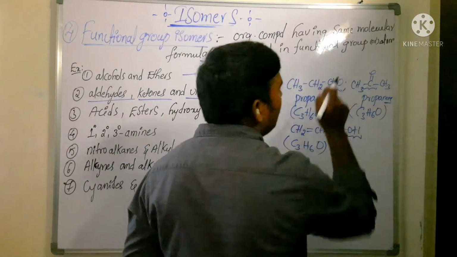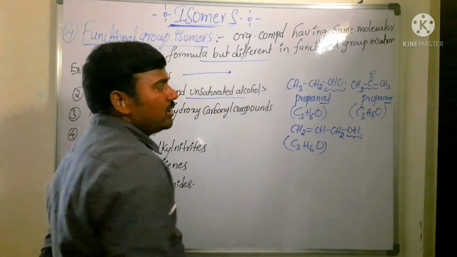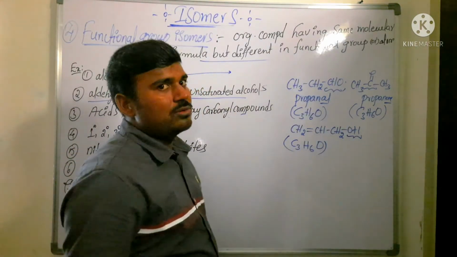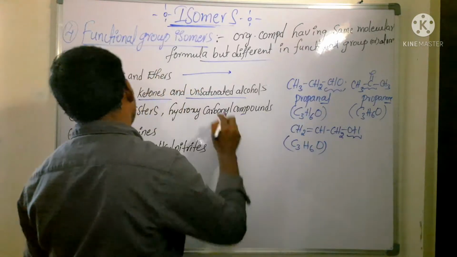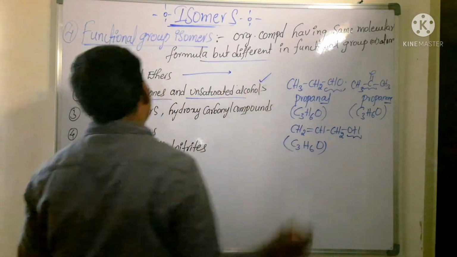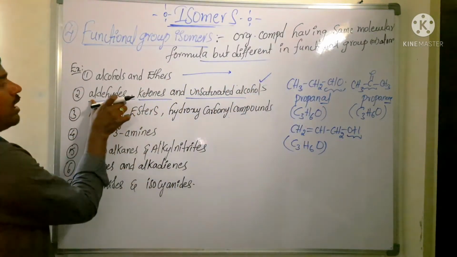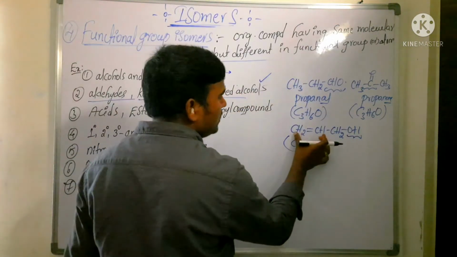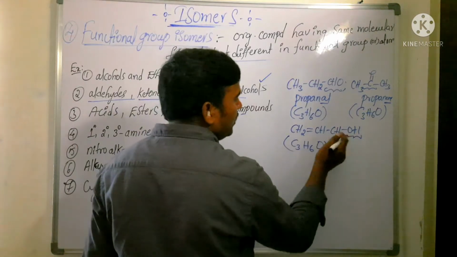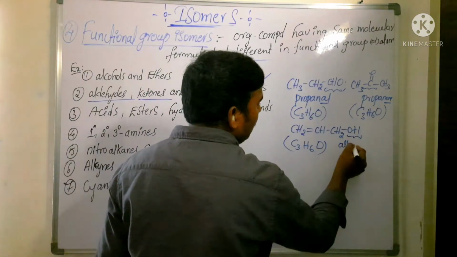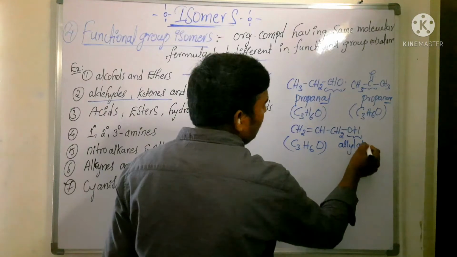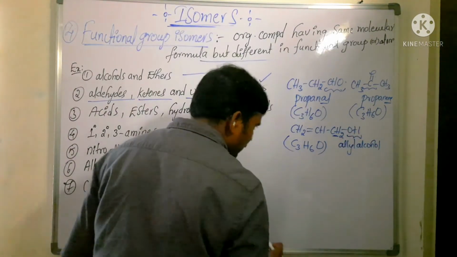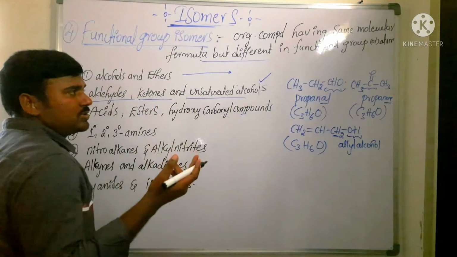Here alcohol, here aldehyde, ketone. These all have the same molecular formula but differ in their functional group. They come under functional group isomer. I think you have understood the second example: aldehydes, ketones and unsaturated alcohol. This is unsaturated alcohol, so it is called allyl alcohol, because the allyl carbon is attached to the OH group. So allyl alcohol. Is that clear? I think you have understood.